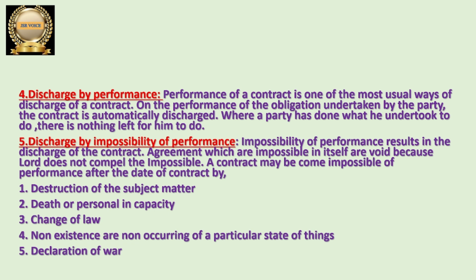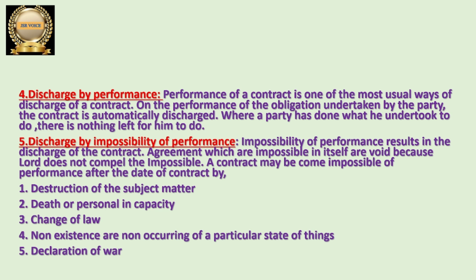So both completed the contract, both finished their obligations, both performed their performances, then the contract automatically comes to an end. The contract is no more because both completed their obligations. For example, A is ready to sell his property to B for 1 lakh rupees. B also is ready to pay 1 lakh. So he paid. The contract finished with the performance of the two parties' obligations.